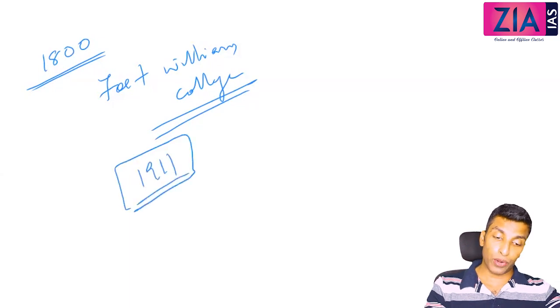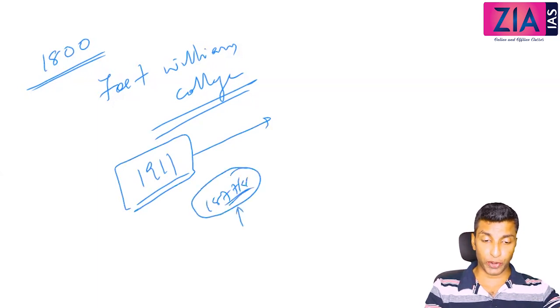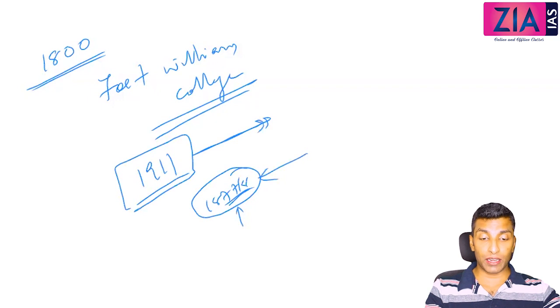In 1911, in the second Delhi Darbar, the first was in 1877 or 78, we will come to that. 1878, I think, during the time of famine, and a lot of issues were there at this point of time, and nationalists protested and all. And in 1911, there was another Delhi Darbar, and in that Delhi Darbar, the capital was shifted to Delhi.